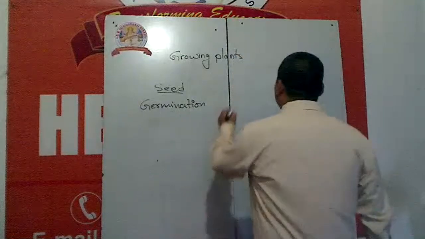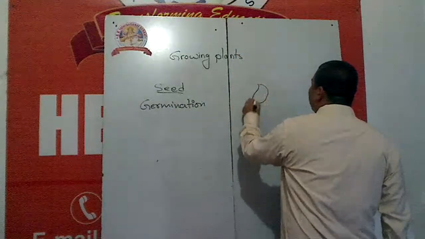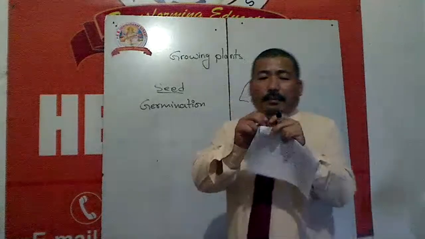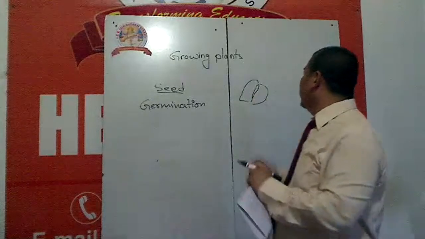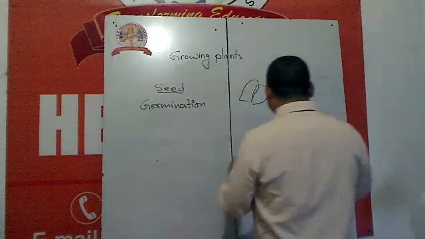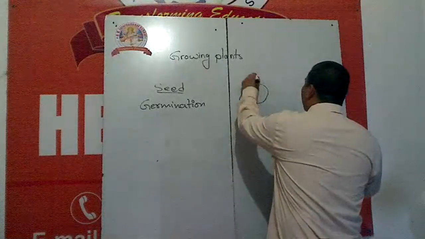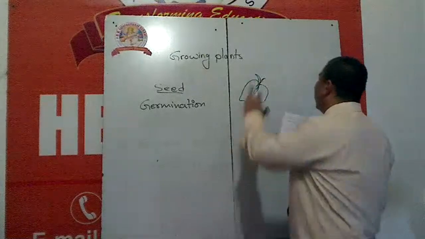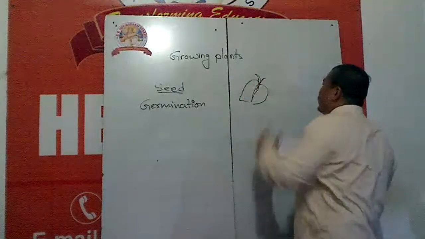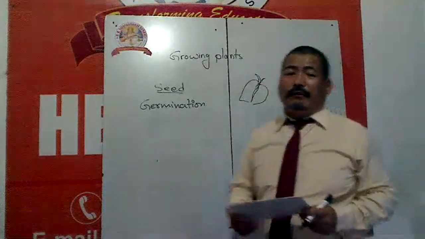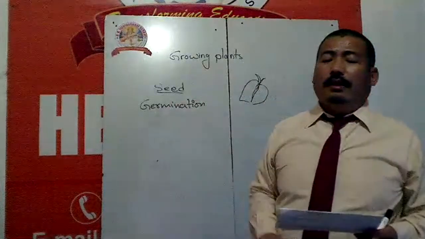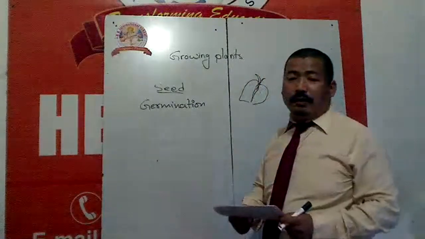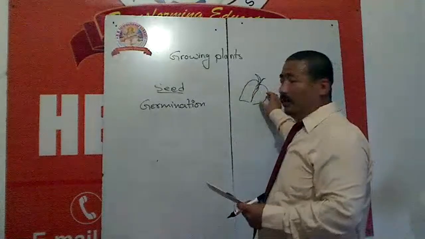You have seen a seed properly. I'm going to show you here a picture of a seed. See, when we break the seed, inside this seed we find a small baby plant. If we keep this seed for germination under the soil or on the soil, these seeds get heat from sunlight and water.